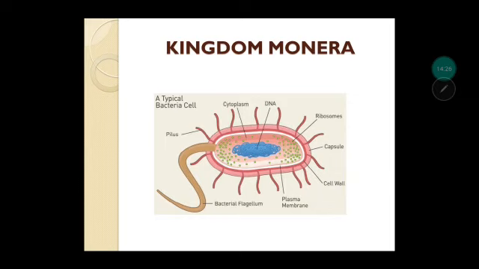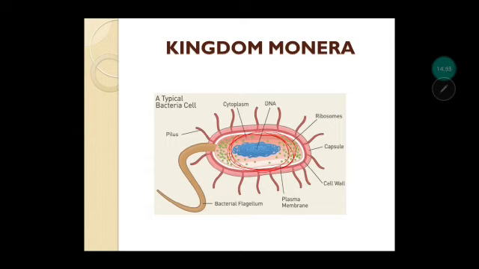So Monera, always remember the organisms which are included in Monera are bacteria. In this slide, you can see a diagram of bacteria. It is a typical bacterial cell wherein you can see there is DNA. It is not enclosed by any membrane, so nuclear membrane is absent.